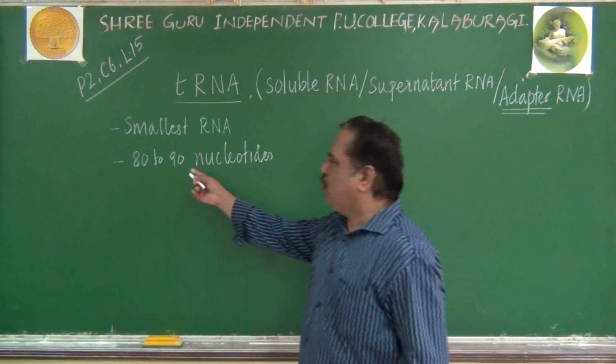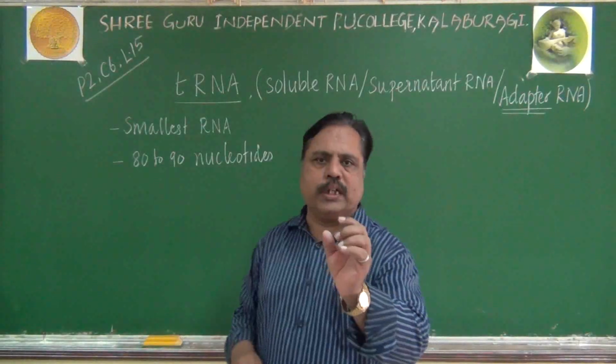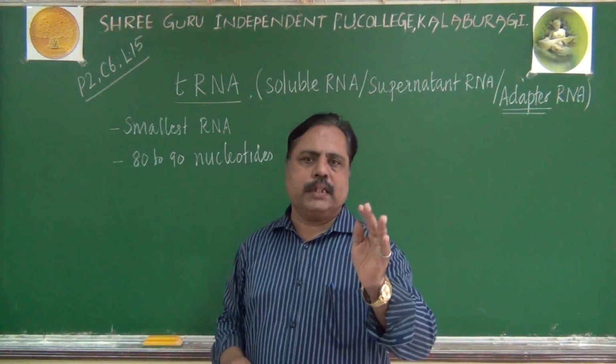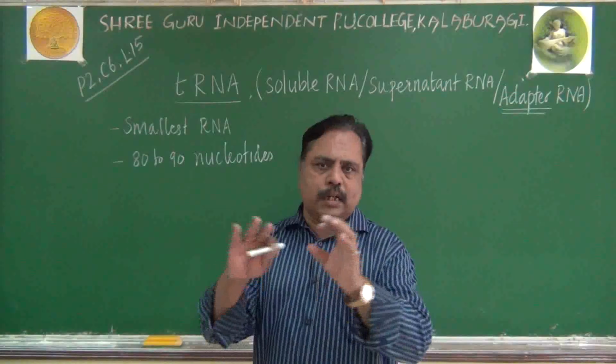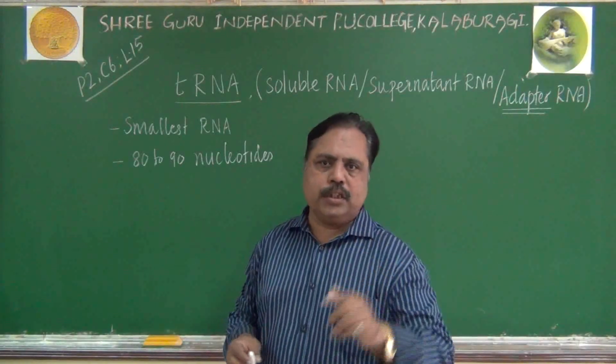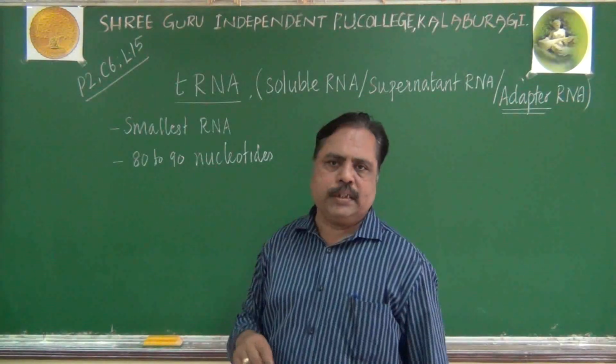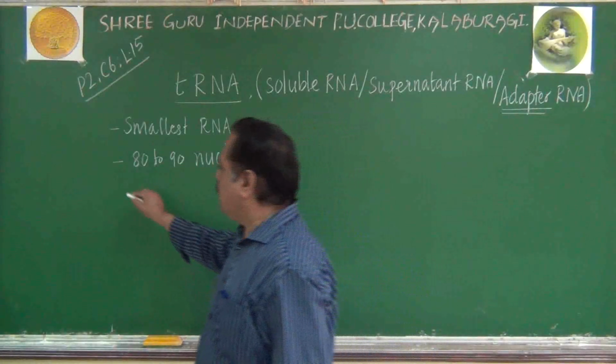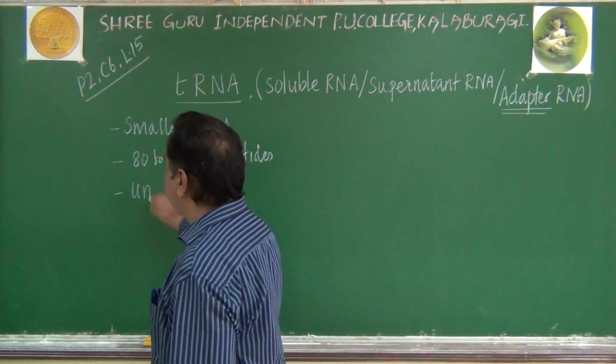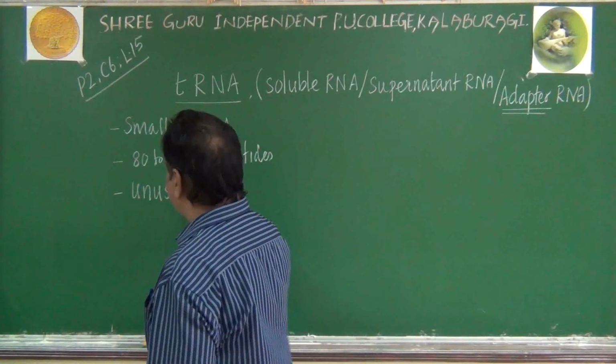Among these nucleotides, the normal nucleotides in an RNA molecule are adenine, guanine, cytosine and uracil. In addition to these normal nucleotides, the tRNA will be having some unusual bases also in it.